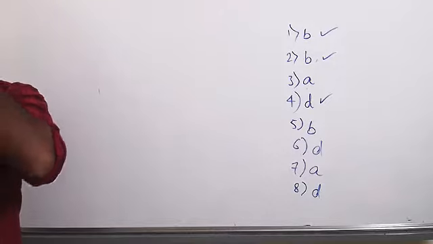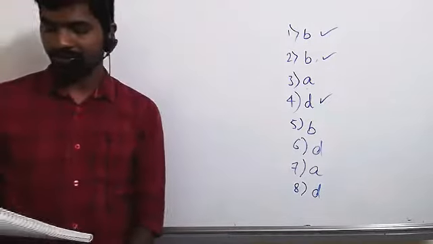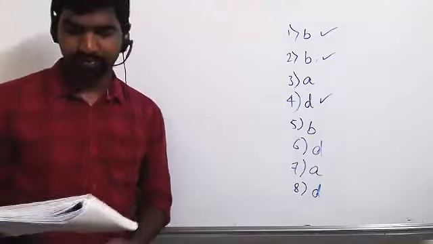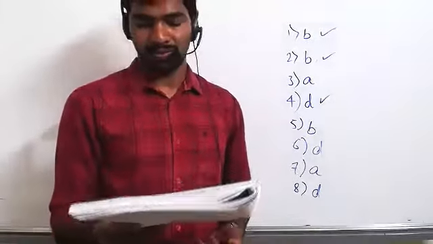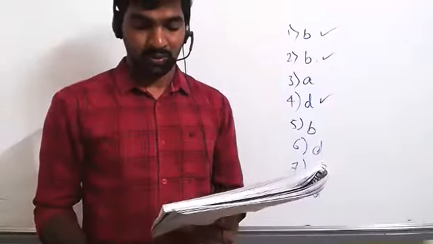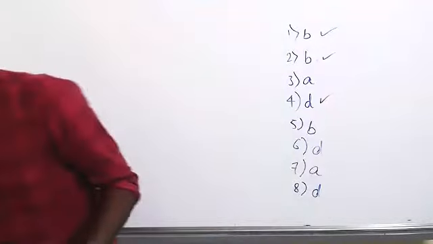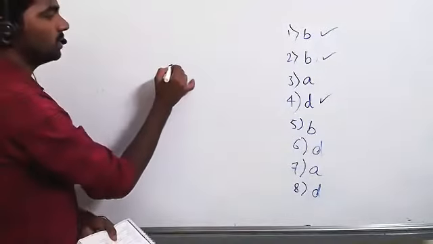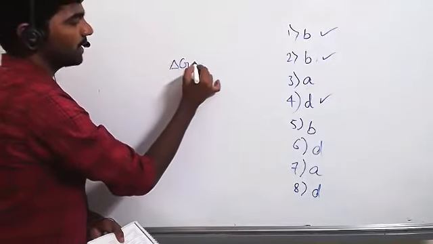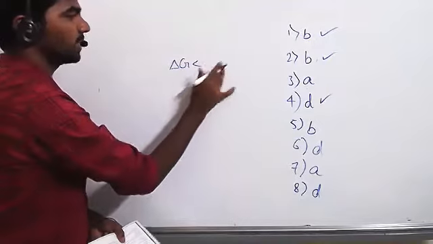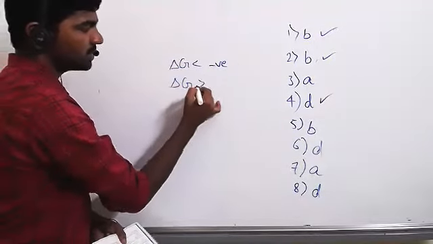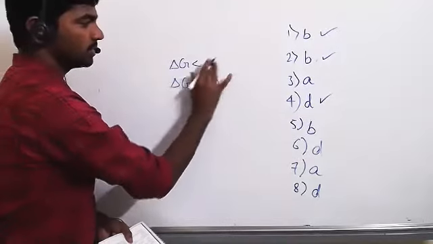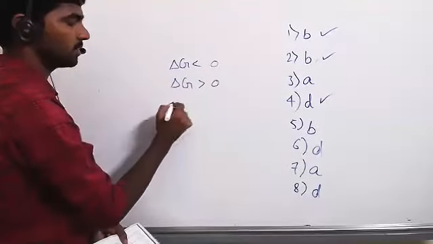Okay, Sharad? Read question number 9. At equilibrium position in the process of adsorption... If the process is spontaneous, delta G is less than 0, that means a negative value. If non-spontaneous, delta G is greater than 0.